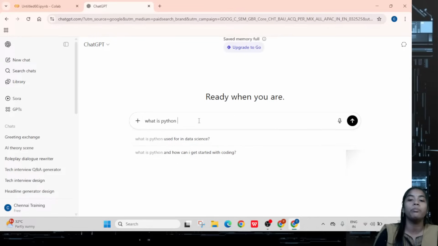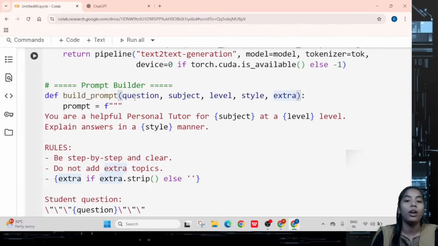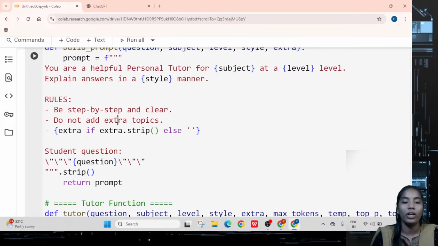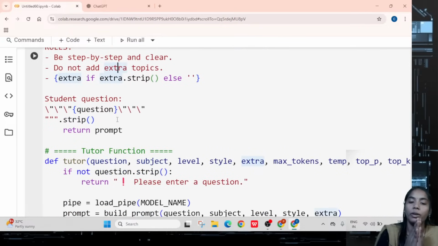This is the type of prompt where they are selecting with some particular inputs, right? In the same manner, for the coding part we are taking question, subject, which type of level you need, which type of style you need. Like that we are creating our prompt with different types of selection. Then you have to enter all the details, and then the question will be completed.